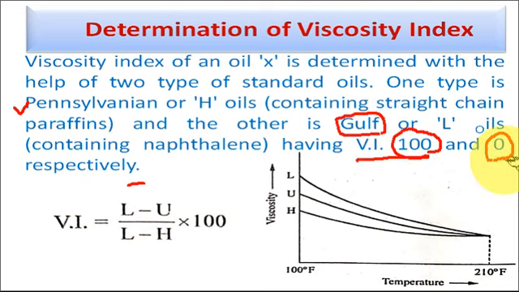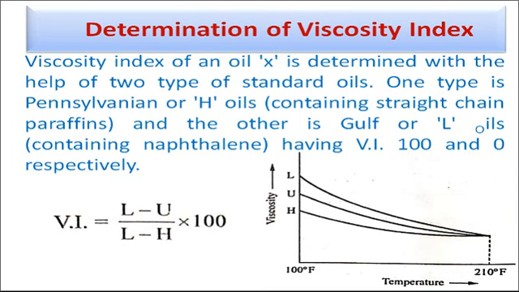So we are choosing two extreme oils here. One is with the 0 viscosity index, the second one is with the 100 viscosity index. So any given lubricating oil must lie between these limits, between 0 and 100. So what we are doing here, we are determining the viscosity of the given lubricating oil with the help of the Redwood viscometer.